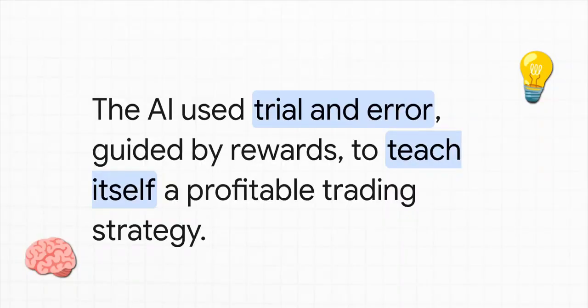So what's the big takeaway here? The really crucial point is this. The AI wasn't given a strategy. Nobody told it when to buy or sell. It was simply put into a risk-free environment, given a goal, make the reward number go up, and through pure trial and error, it taught itself a winning strategy.